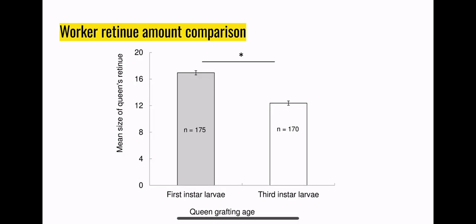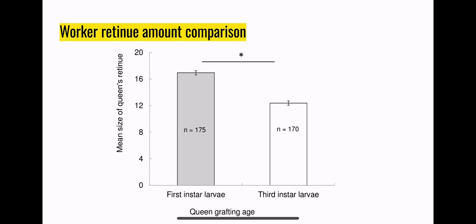Here in this figure, we see that the average size of the retinue for a first instar queen, which are known to be high-quality queens, is higher than for third instar queens, which are known to be low-quality queens. Looking at the chemicals in QMP that reflect on worker retinue attraction, perhaps there are lower quantities of 9-ODA in third instar queen QMP, which acts as a primer to promote physiological inhibition in terms of ovary development. So this is basically saying that first instar queens have more workers coming to help them and attracted to them.